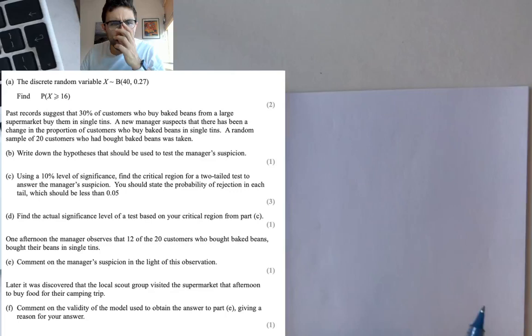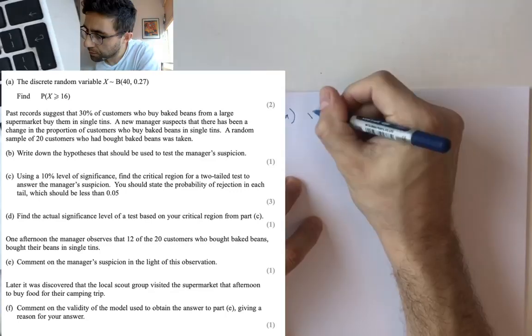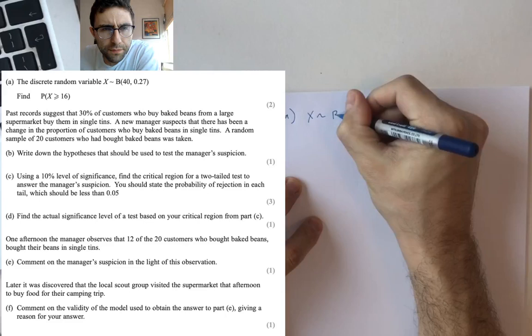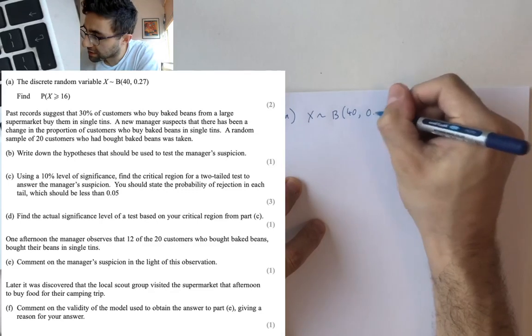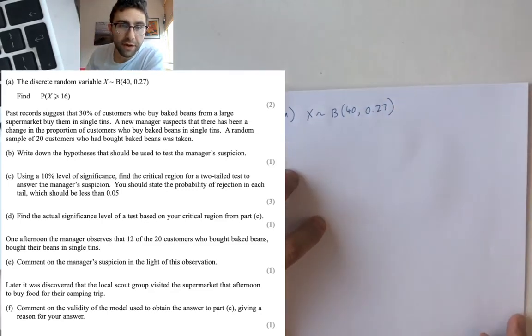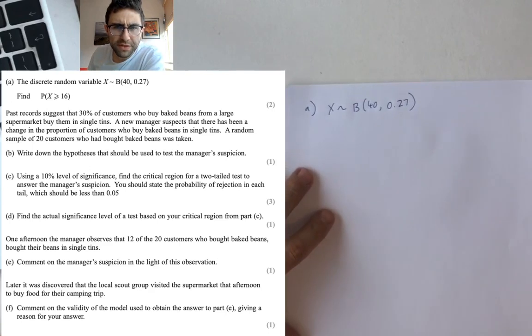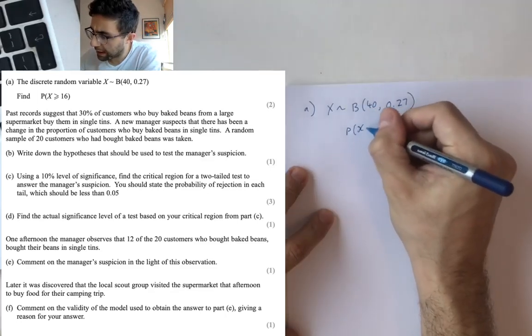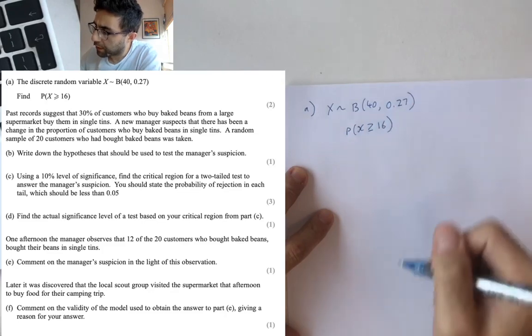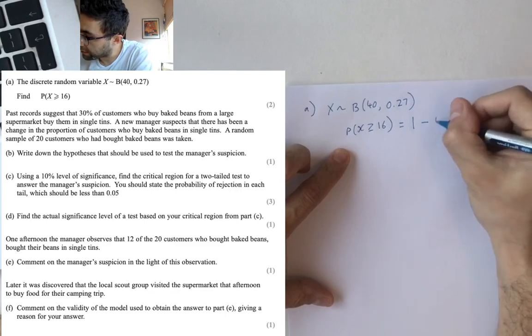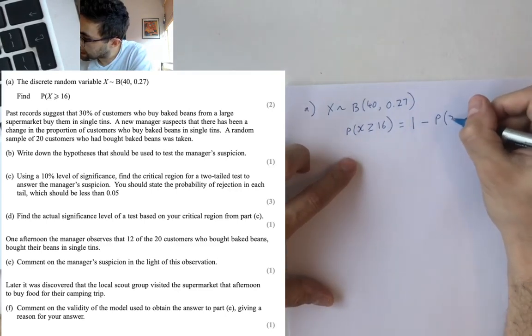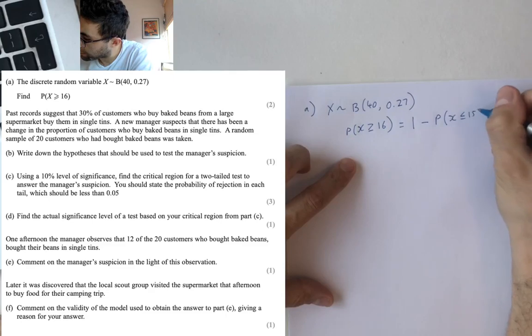I'm going. First one. It looks like it's going to take a long time, this question, but it might even be quicker than that other one. They have to put a lot of words in for stats to get it explained. They've said that, and they've asked what's the probability that x is bigger than or equal to 16. Well, the probability that x is bigger than or equal to 16 is 1 minus the probability that x is less than or equal to 15.